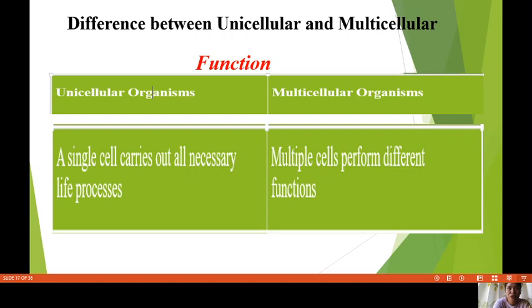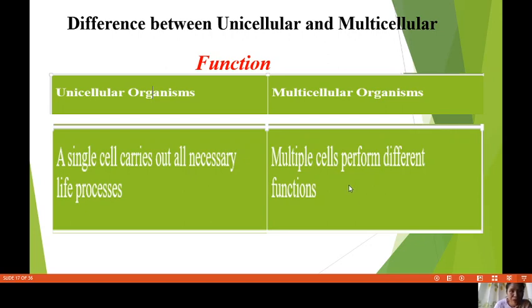When you poop, when you urinate, those are the waste products of our body. But in this one, they do it with just one cell. The one that eats is the one that also excretes or removes the waste product. So only one cell. Multiple cells, different functions.